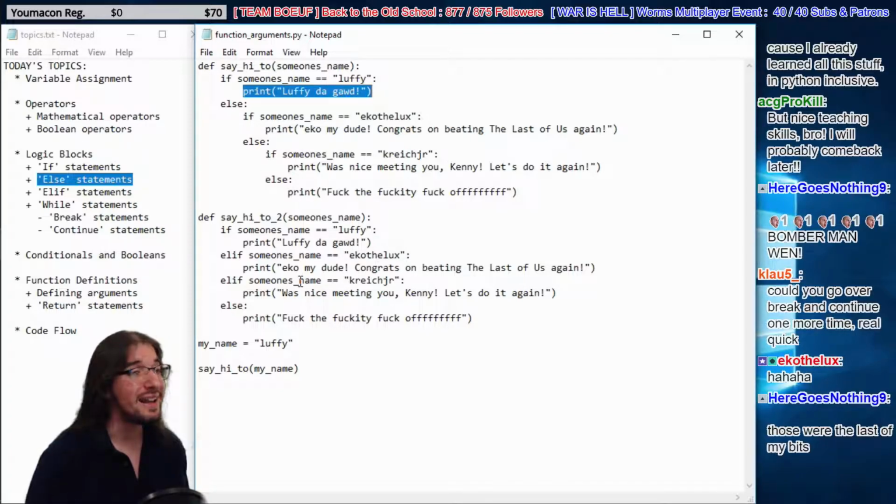We learned a lot today, guys. Let's talk about break and continue for our friend Klaus before we move on to some Bomberman. Break and continue are special statements that work during loops.